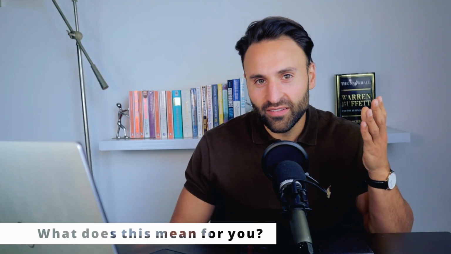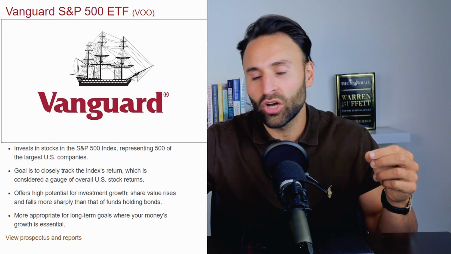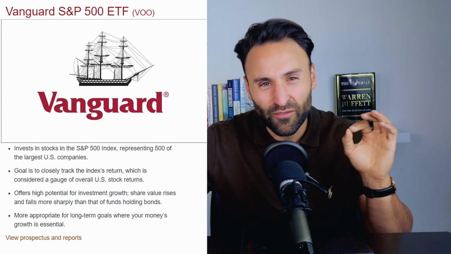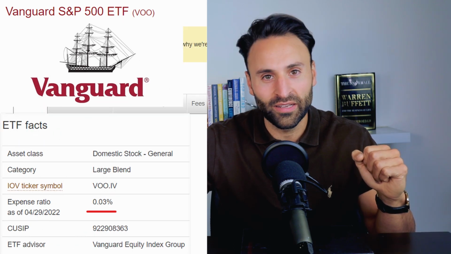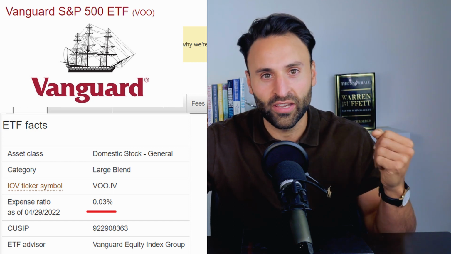Now, generally what an investor like you would do is you'd purchase an index fund or a tracker or an exchange traded fund, as it's often called, to track the major index as closely as possible. So an example of this would be the Vanguard S&P 500 ETF with the ticker symbol VOO, and this has a very low expense ratio of just 0.03%, and this fund has outperformed the majority of active fund managers, and this is why the S&P 500 is one of the best places to invest and recommended by great investors, even stock pickers such as Warren Buffett right here.